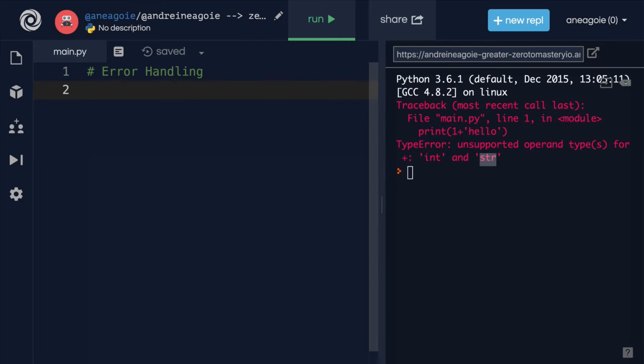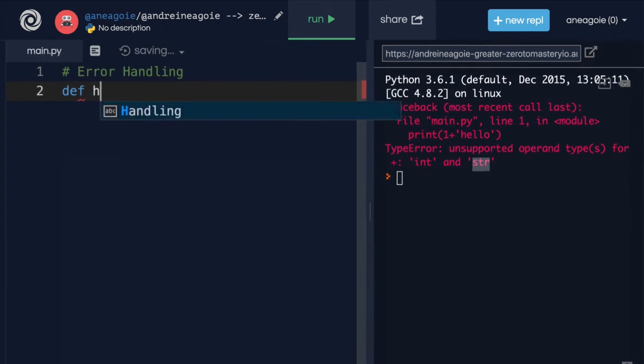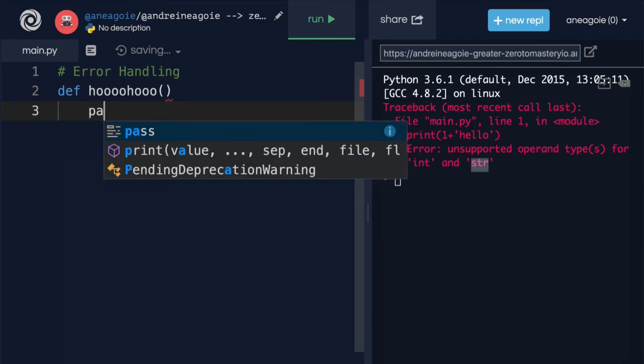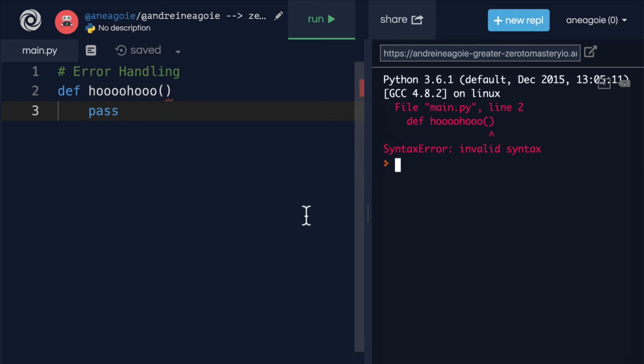One is a syntax error. If I do def and let's say foo, and I forget a colon here, and I run this, I get a syntax error. It's not a standard Python syntax. I have to fix my error. I can also get something called a name error.